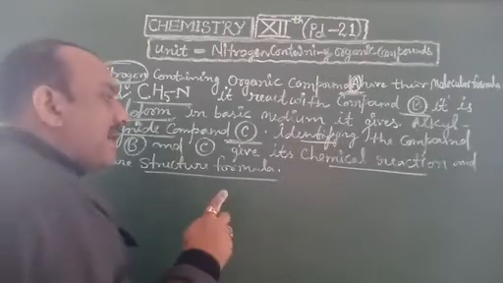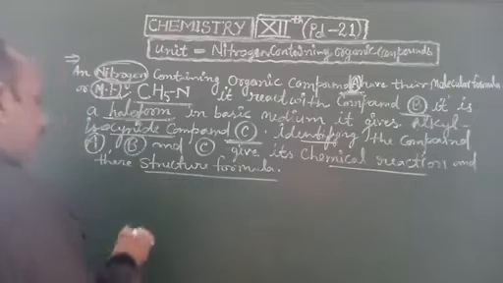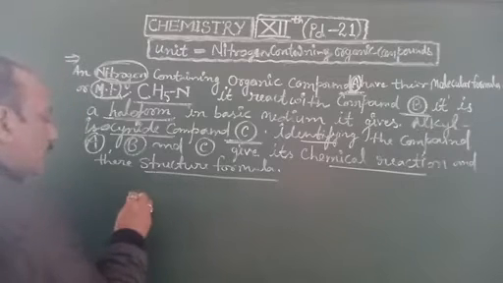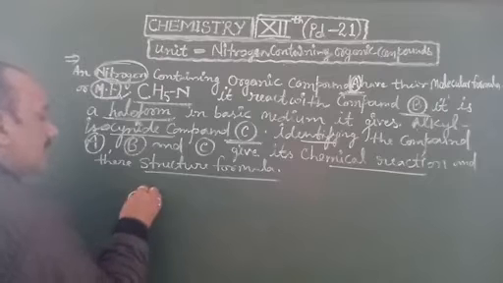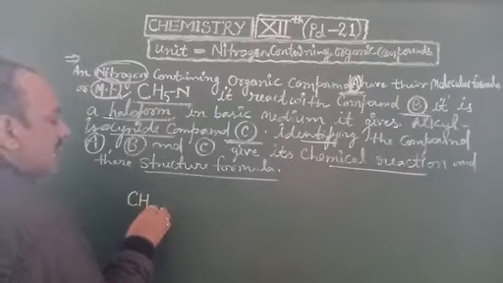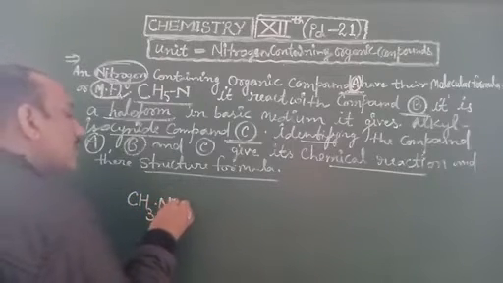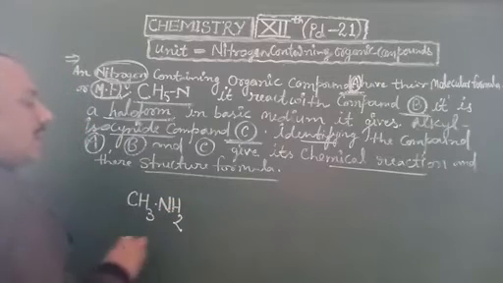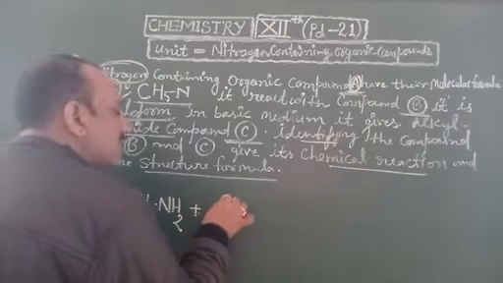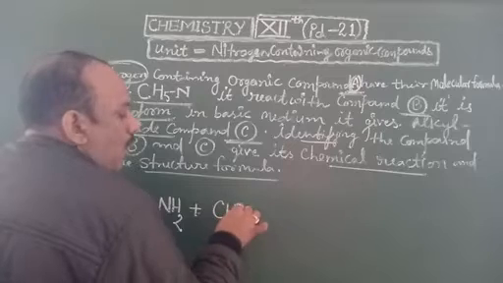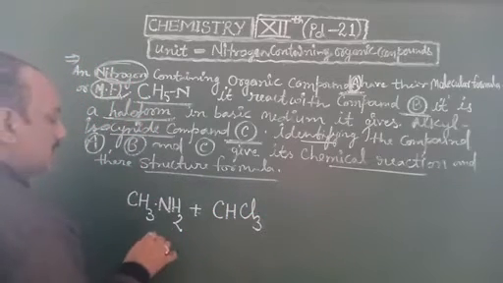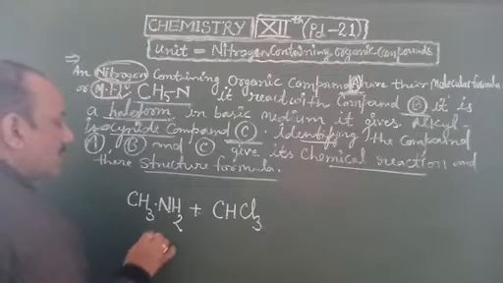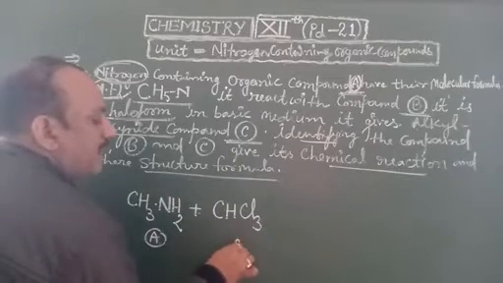The first compound is CH3NH2 and compound B is the haloform CHCl3, chloroform.